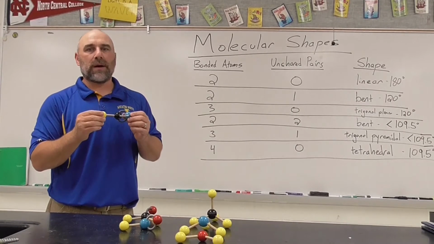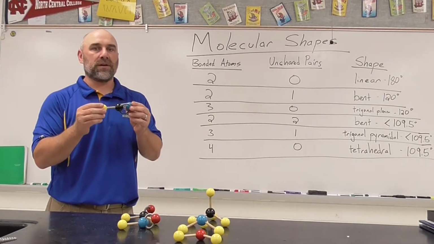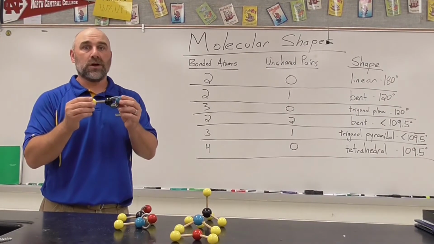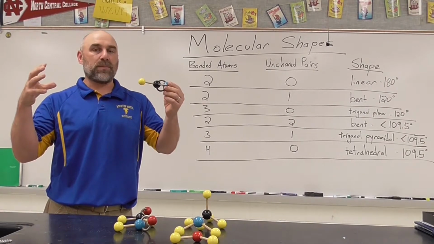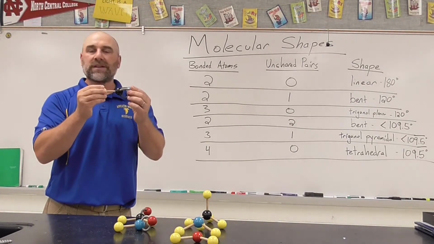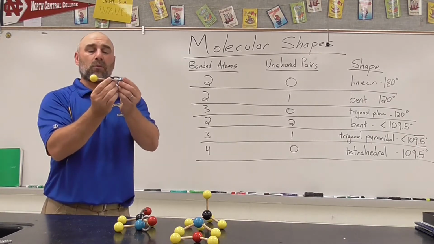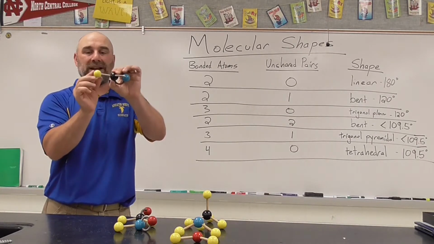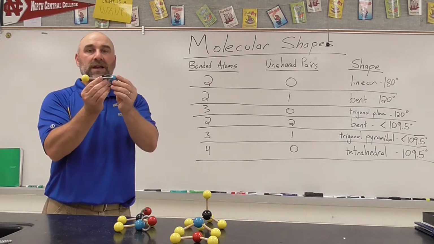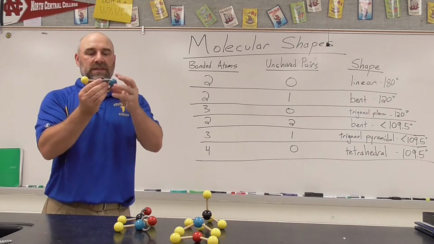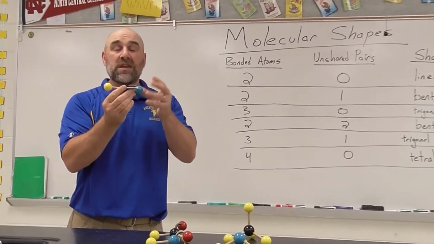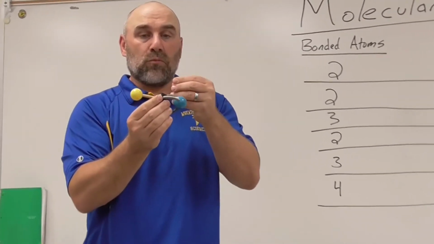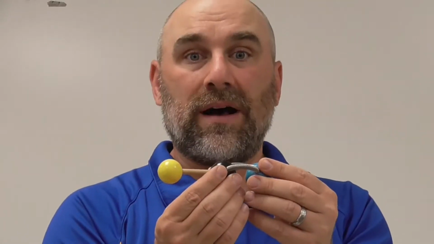Molecular shapes are determined by what's called the VSEPR theory, or valence shell electron pair repulsion theory. It's a big set of words, VSEPR, but really what it's talking about is the idea that the things that are around this central atom, whether they are bonded atoms or unshared pairs of electrons, repel one another. The atoms repel each other because they're surrounded by an electron cloud, which is negative. The unshared pairs of electrons repel one another because, again, they're negative and things of similar charge would repel.